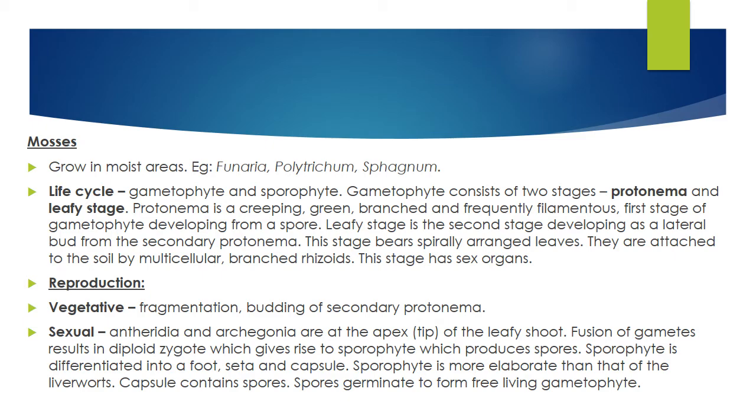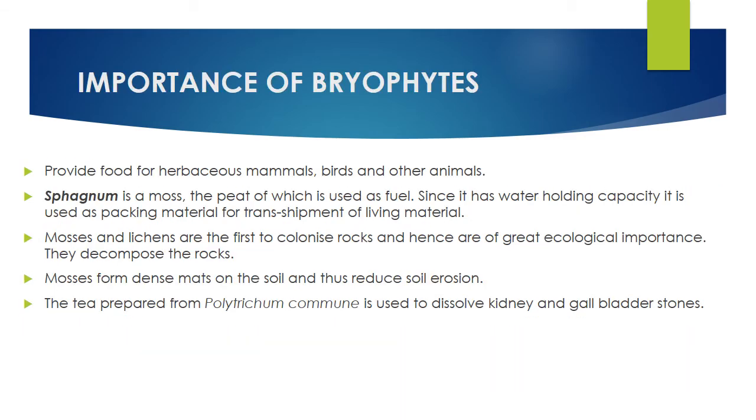In mosses, you see the protonema and leafy stage. So if you remember the examples Funaria, Polytrichum, Sphagnum, they exhibit two stages in their gametophytic stage, that is, protonema and leafy stage. Remember this. Reproduction, I will not talk about it. It's common. Importance of bryophytes: here, you just go to the second point.